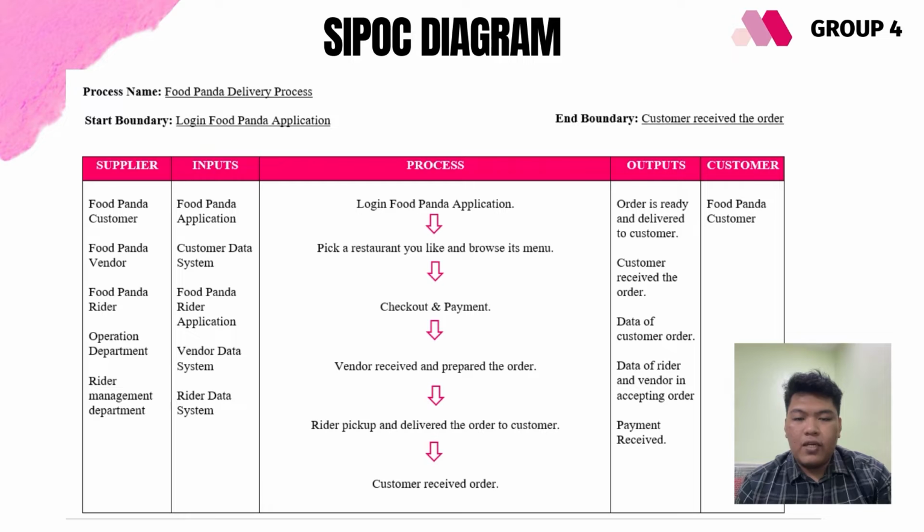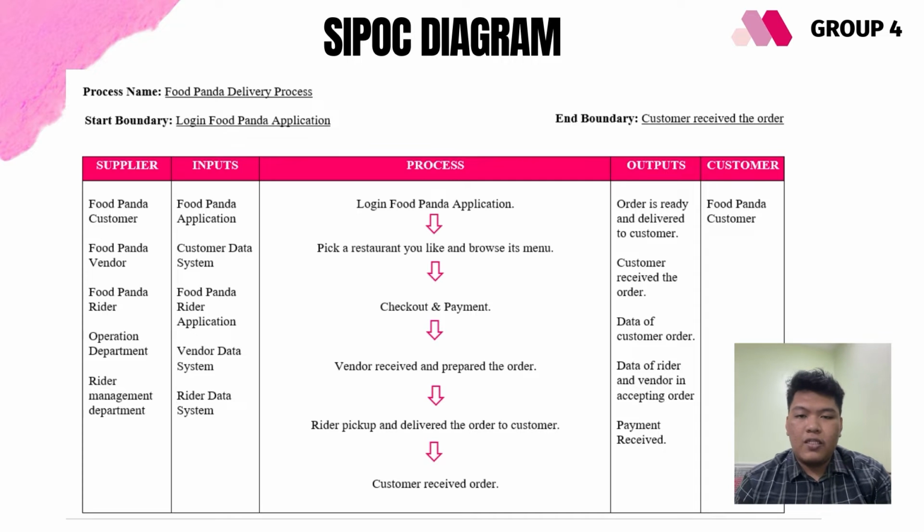Next, the third step is to define the output for the delivery service processes, or the outcome of the food delivery process. The output for the delivery process is order is ready and delivered to the customer. Customer receives the order, have data of customer order, data of rider and vendor in accepting order, and they receive the payment is the output of this delivery process. The fourth step is to determine the customer. The customer for the Foodpanda delivery process is Foodpanda customer, internal and also external customer.